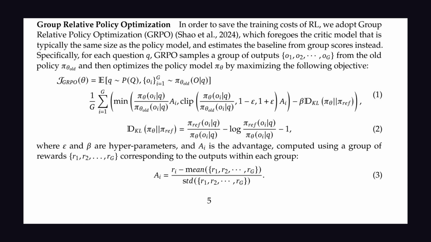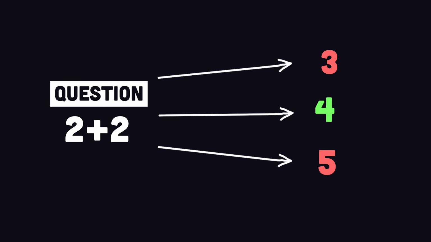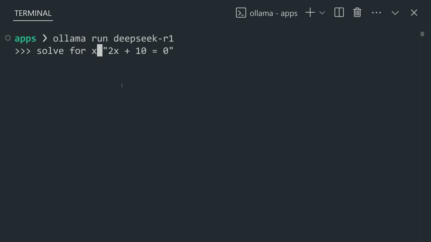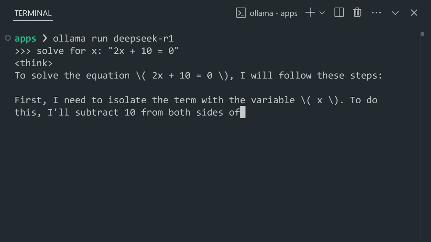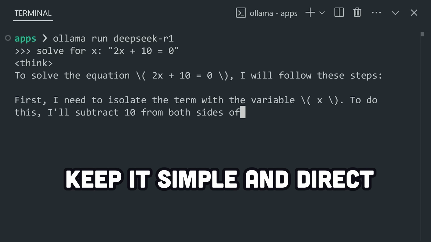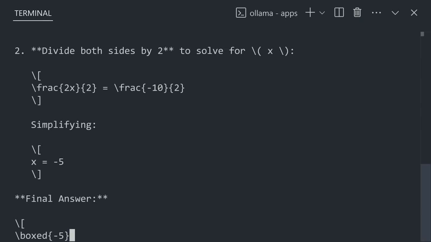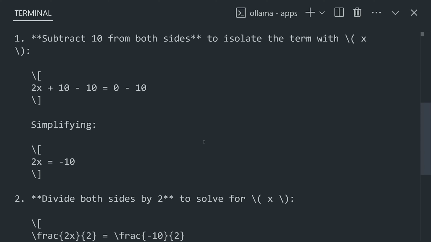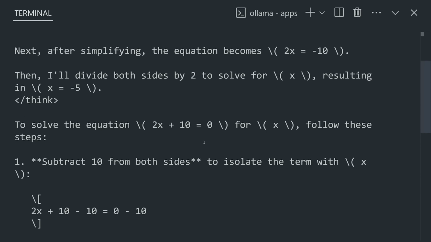DeepSeek also released a brief paper that describes the reinforcement learning algorithm. It looks complicated, but basically for each problem, the AI tries multiple times to generate answers, which are called outputs. The answers are then grouped together and given a reward score, so the AI learns to adjust its approach for answers with a higher score. That's pretty cool, and we can see the model's actual chain of thought if we go ahead and prompt it here with Ollama. When prompting a chain of thought model like R1 or O1, you want to keep the prompt as concise and direct as possible, because unlike other models like GPT-4, the idea is that it does the thinking on its own. Like if I ask it to solve a math problem, you'll notice that it first shows me all the thinking steps, and then after that thinking process is done, it'll show the actual solution.